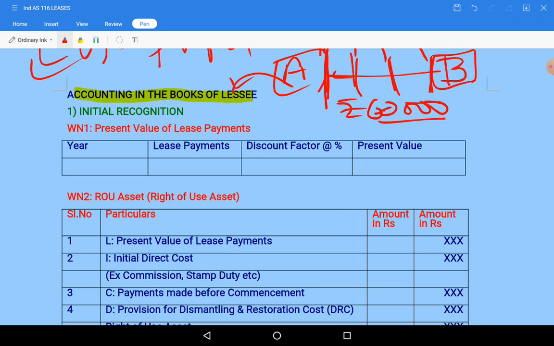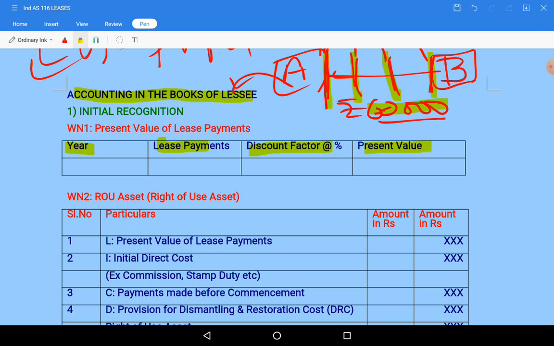that is working note 1. Year, discount factor will be given in the question, or the discount factor will be the internal rate of return to the lessor or the incremental borrowing cost to the lessee, that will be given in the question, that we will take. So year, lease payments and discount factor, present value of lease payments. Though these three 60,000 are paid at the end of first year, second year and third year, they will be initially recorded as liability.